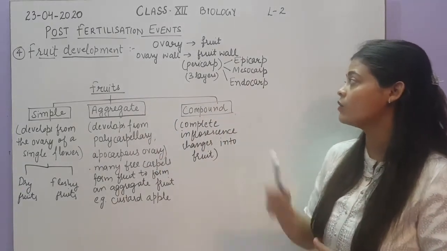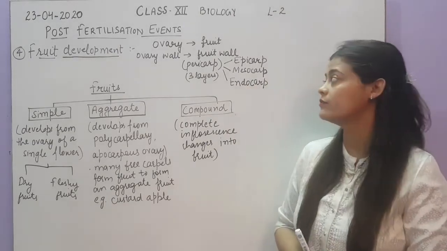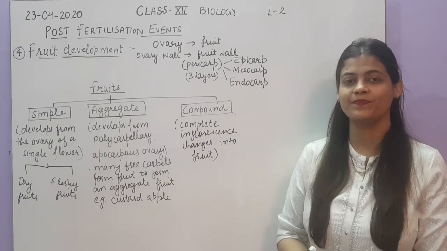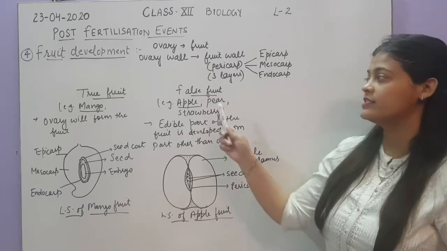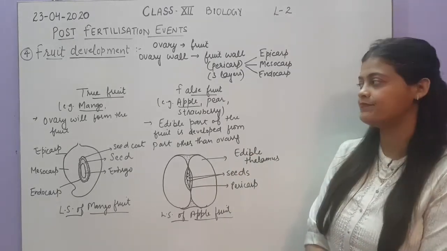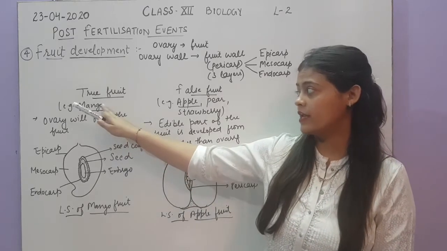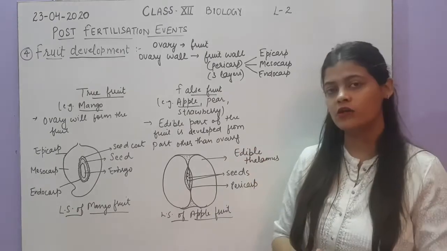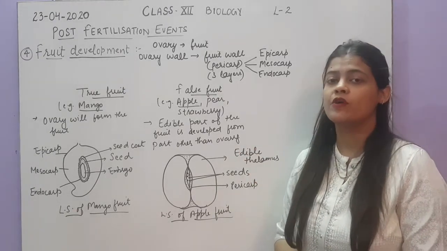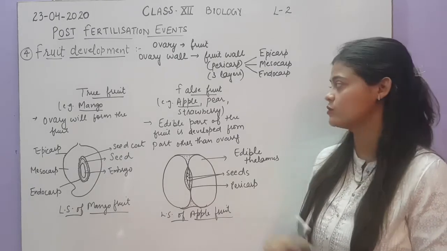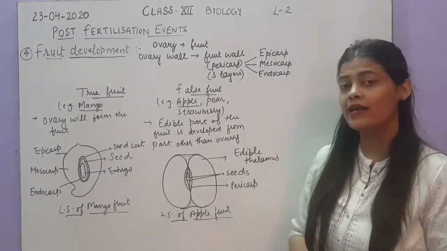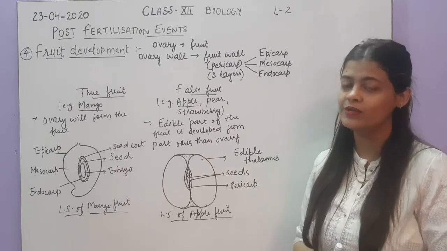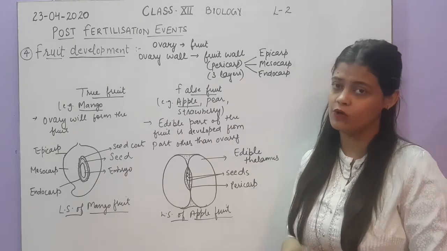Let us now see how the 3 layers of the fruit are arranged in a true and a false fruit. The true fruit is the one which develops from the ovary, and the false fruit is the one which develops from a part other than the ovary. That is why it is called false fruit. But it is not that the fruit is not edible. It is an edible fruit, but we are not eating the ovary part of the flower. We are eating some other part of the flower.